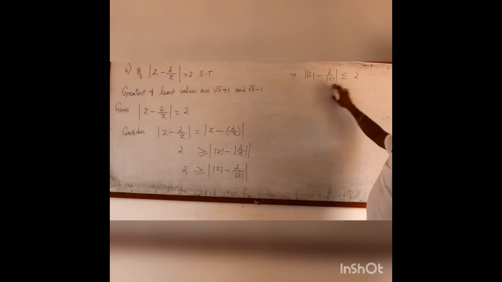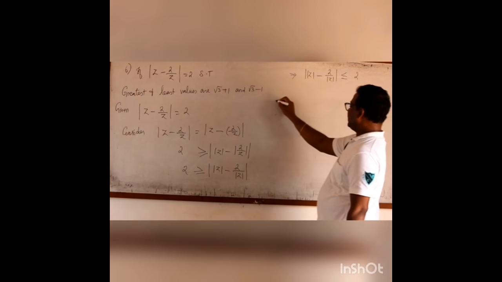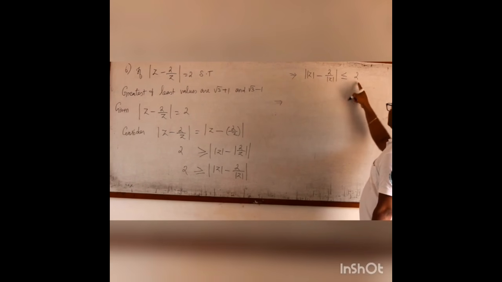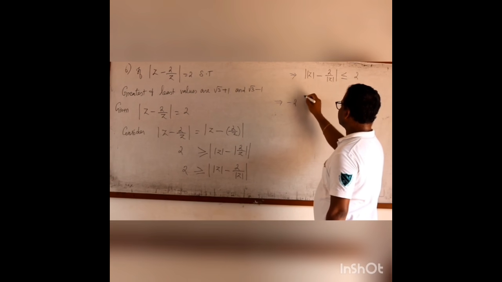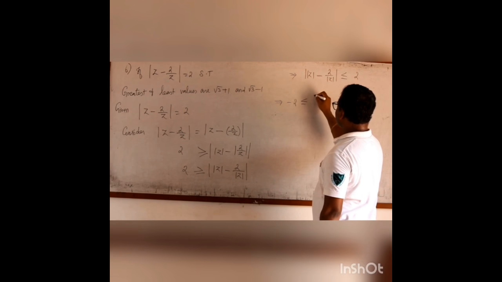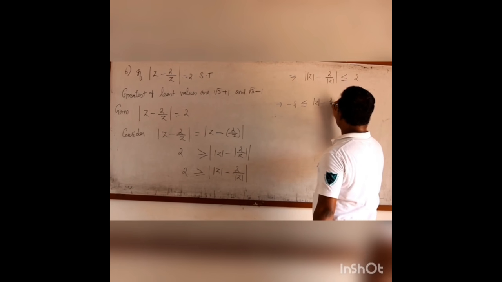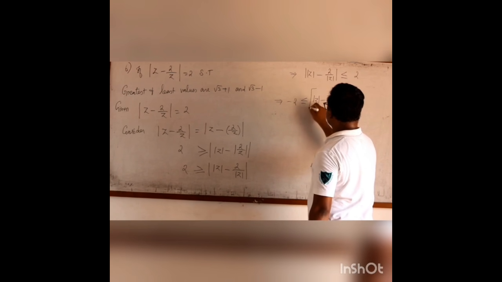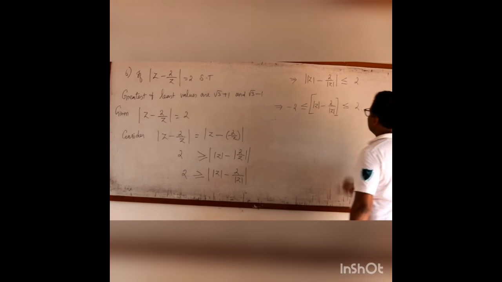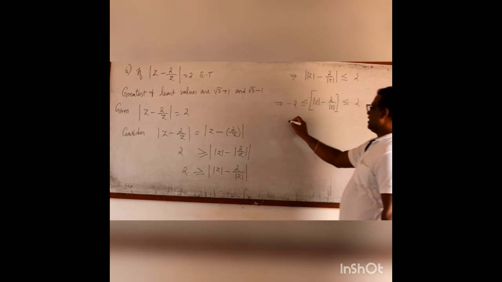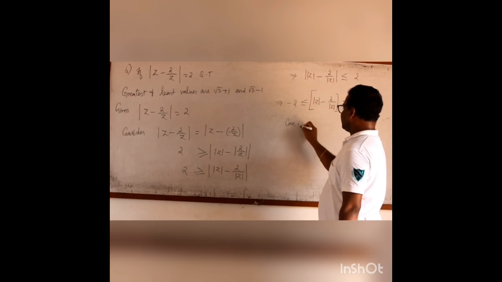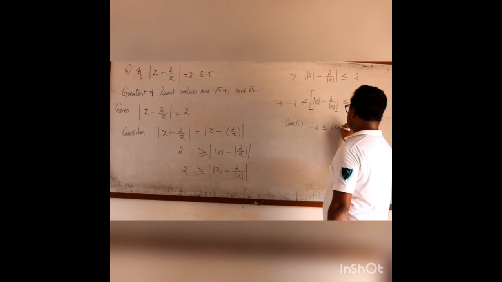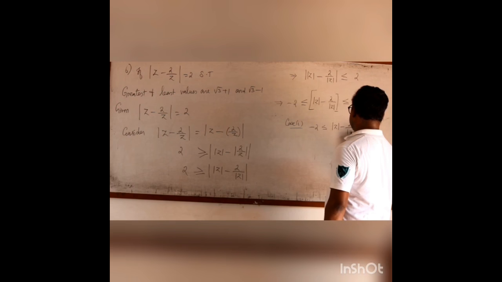When a modulus is less than or equal to 2, then I can write that the value lies between minus 2 to plus 2, that is, minus 2 is less than or equal to modulus of z minus 2 by modulus of z, less than or equal to 2. Let me take the first case, case 1. Minus 2 is less than or equal to modulus z minus 2 by modulus z.